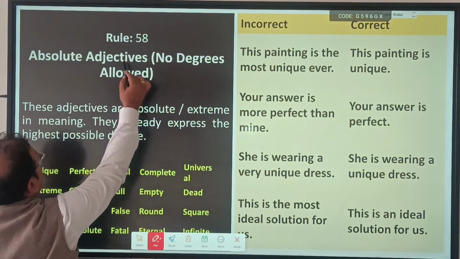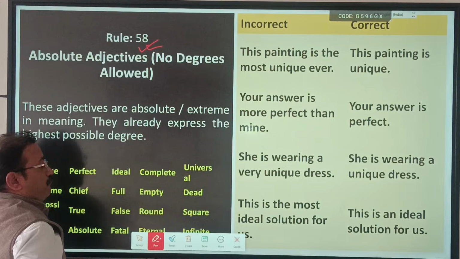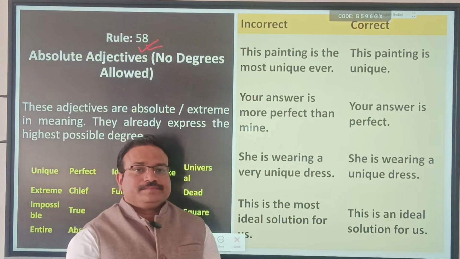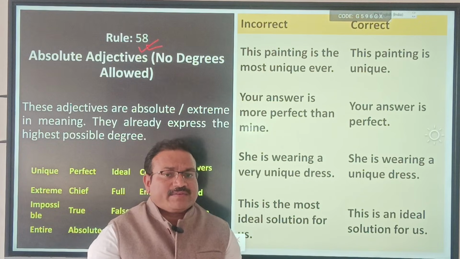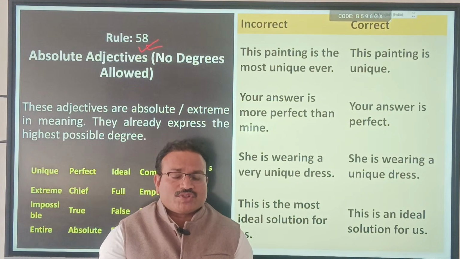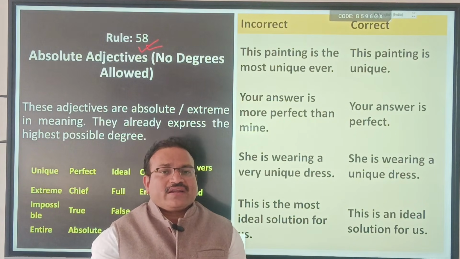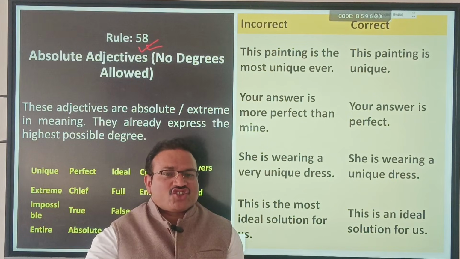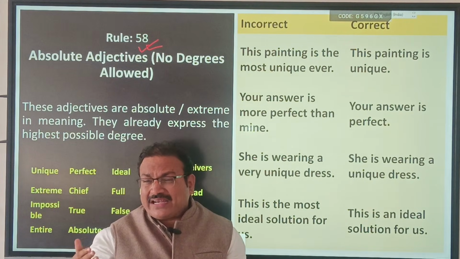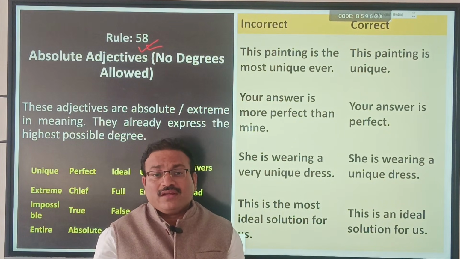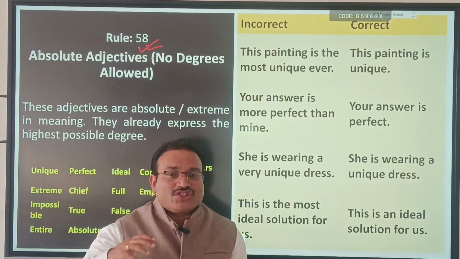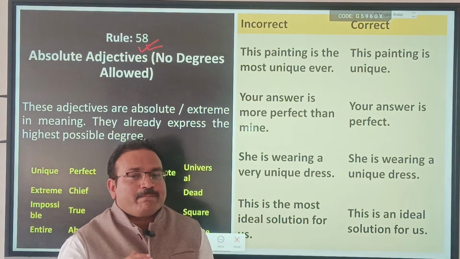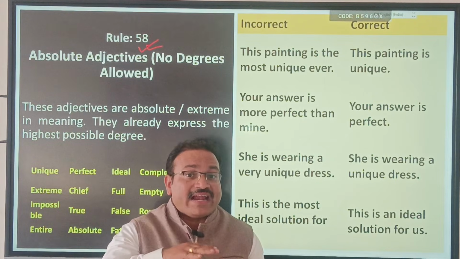Now rule number 58. Absolute adjectives. Absolute adjectives are the adjectives which are absolute in nature, extreme in nature, superlative in form. They cannot be compared. Degrees of comparison will not apply to them. Absolute adjectives.